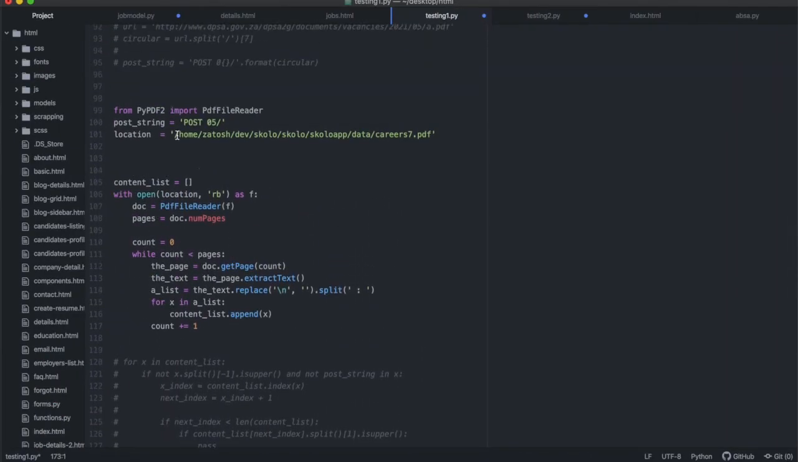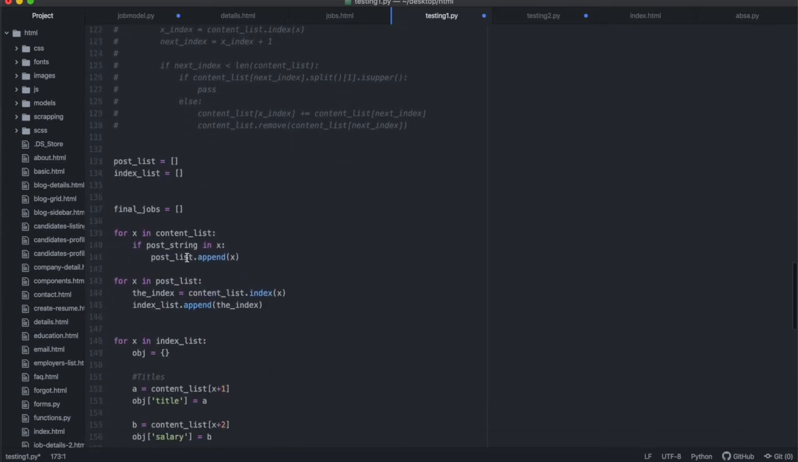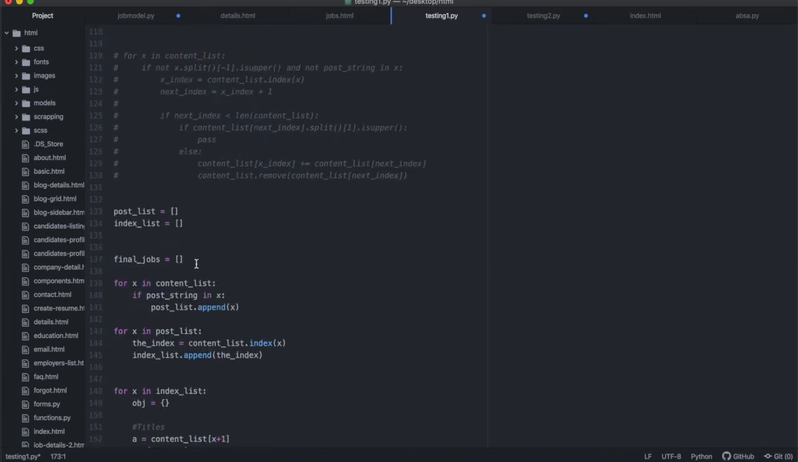I am opening up my PDF over here, and when I open up the PDF, I've created a list where I split the entire text of the PDF on the semicolons and add it to the list. Once I've done that, I'm iterating through the list and finding all the elements that contain my post string, which is this post 05.